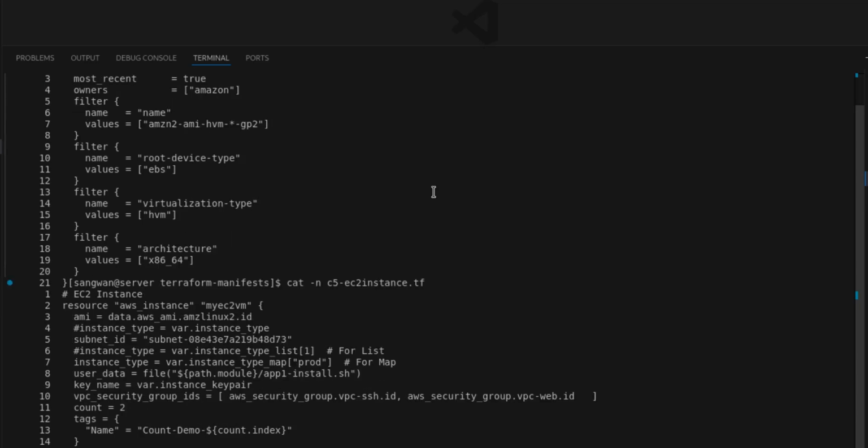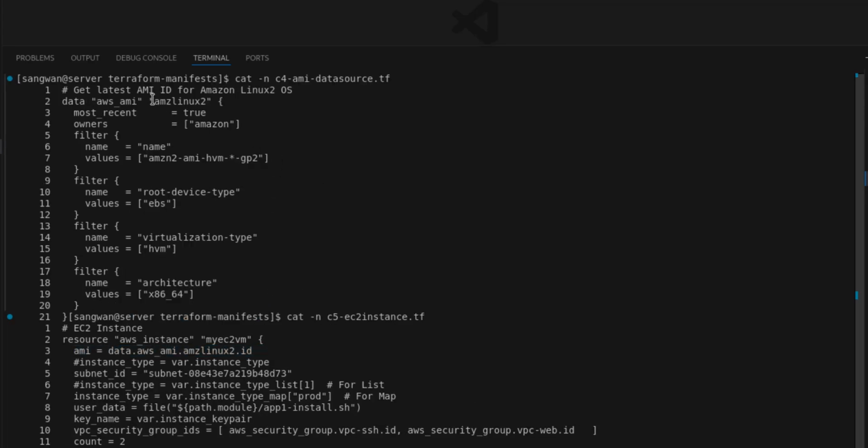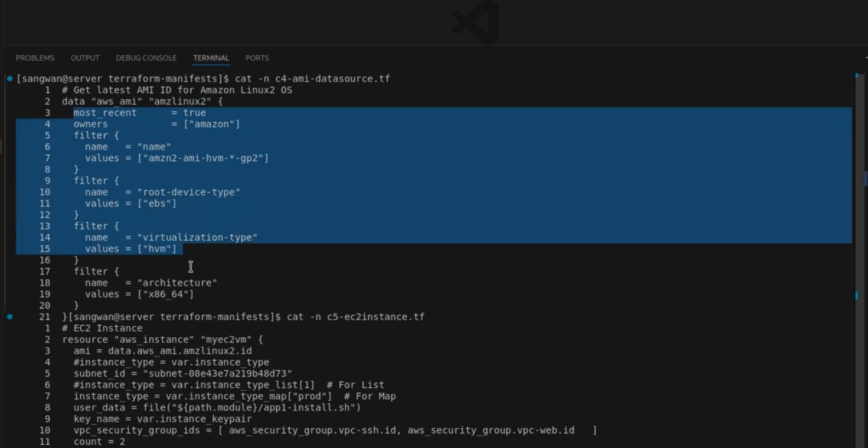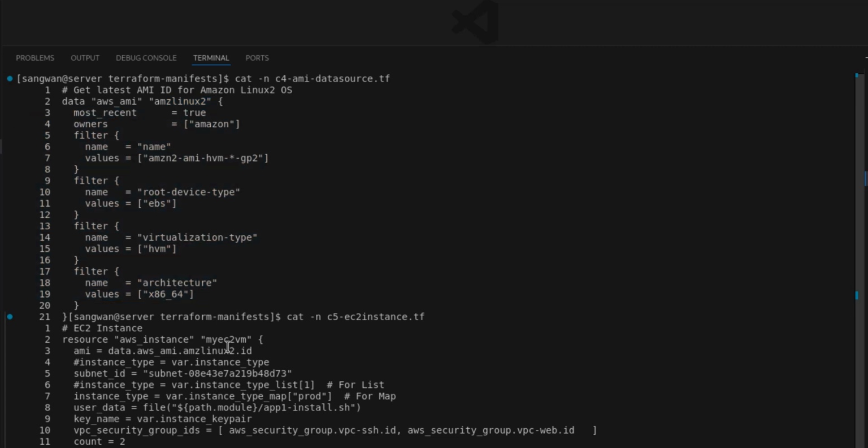If you see the default main file here, the name of my instance will be my EC2 VM. The image will be this AMZ Linux 2. That's the variable I created here, AMZ Linux 2. And from this you can see the owners and filters and everything is given. So I will be using this ID from this default. Instance type, first